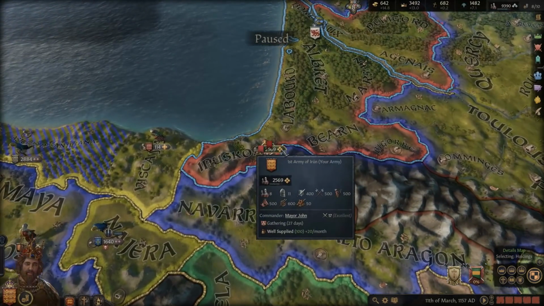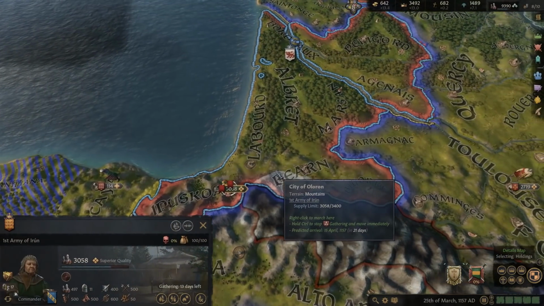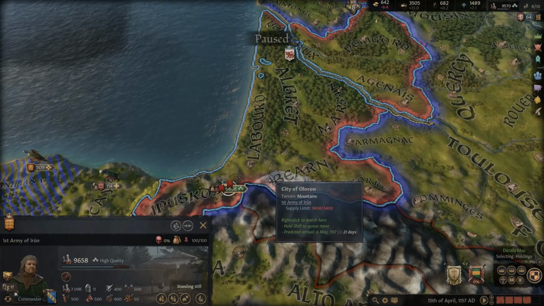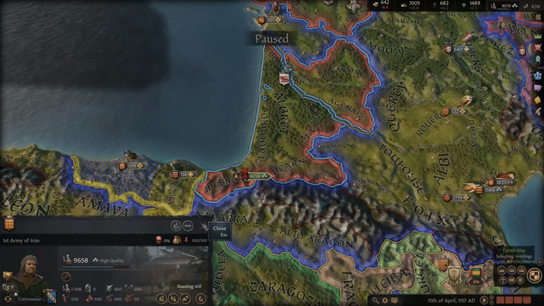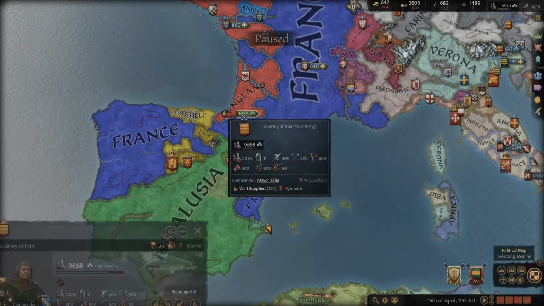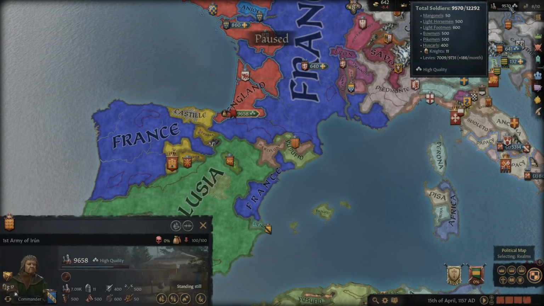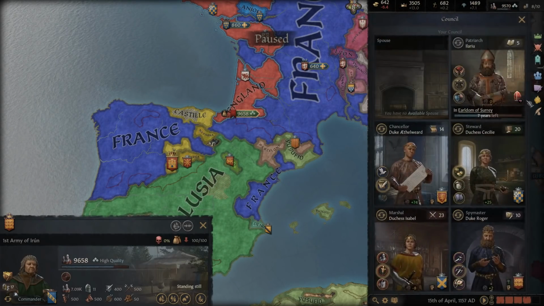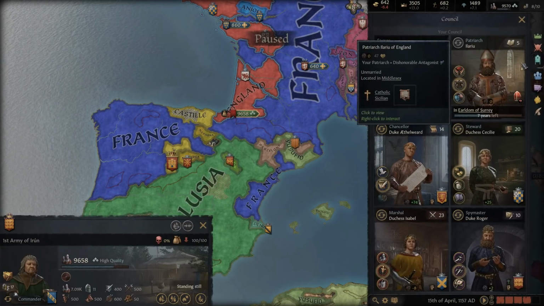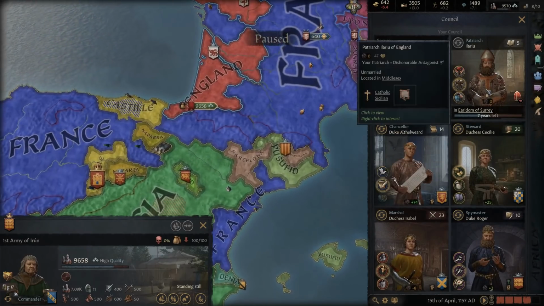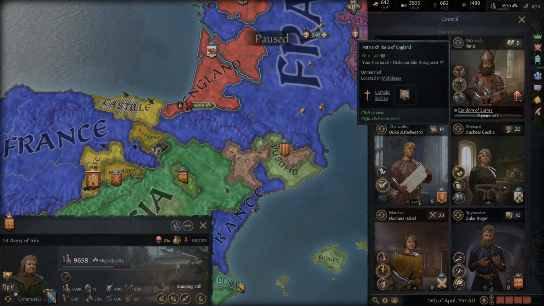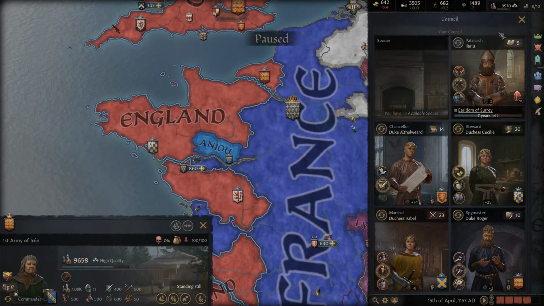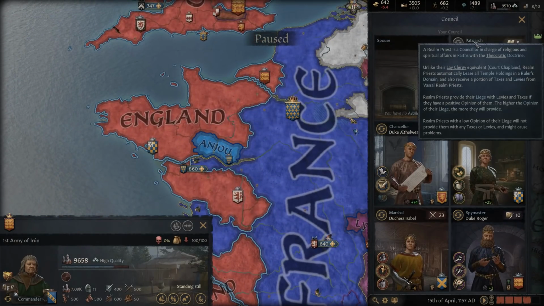Let them rally. It's going to be 20-something days from the rally together. There we go. Turn this down just a little bit. And then we'll get them together and send them off. We only have 10,000 despite the fact that we used to have a lot more levies. We don't any longer. Did we lose support? We did. We lost support of the Patriarch here. That's a real bummer. He's got a Patriarch now instead of Archbishop, because that is based off of your title.